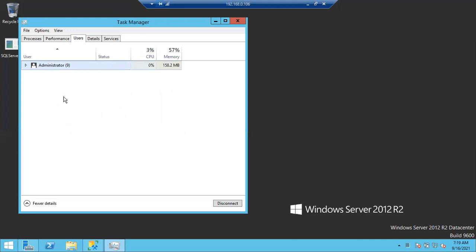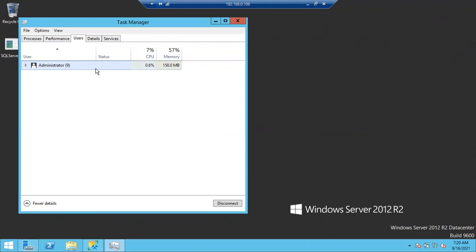Like when we are doing SQL Server patching, before patching we are going to restart the SQL Server, right? But someone may be connected to this machine and doing something. We don't know who is connected and what he is doing. We want to check once. So simply go to Task Manager and go to the users section.